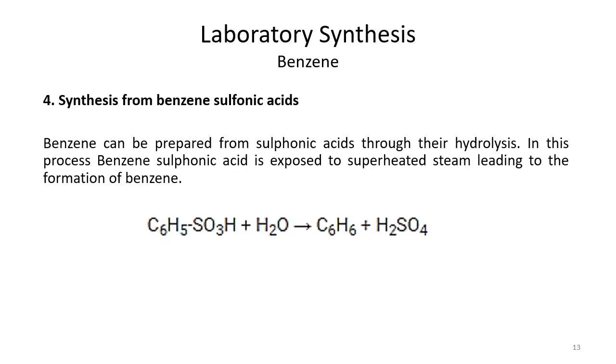Another method is that benzene can be synthesized from benzene sulfonic acid. If you have benzene sulfonic acid, when we carry out the hydrolysis of benzene sulfonic acid, in this process we get benzene and sulfuric acid. So what they told about the mechanism or the procedure of this reaction, that they use steam, because steam is at high temperature and it is a very active form of water. It has high energy, so it reacts with benzene sulfonic acid, leading to the formation of benzene.